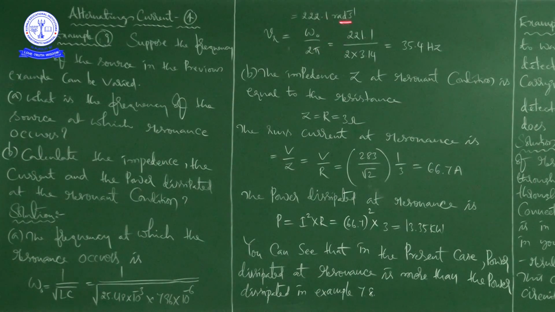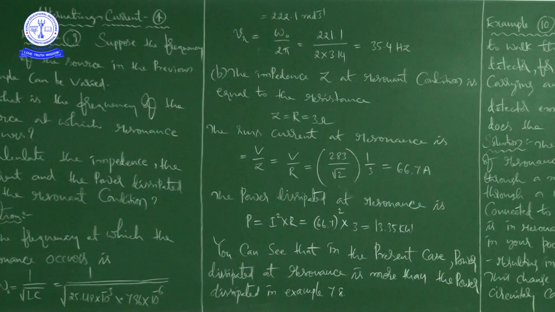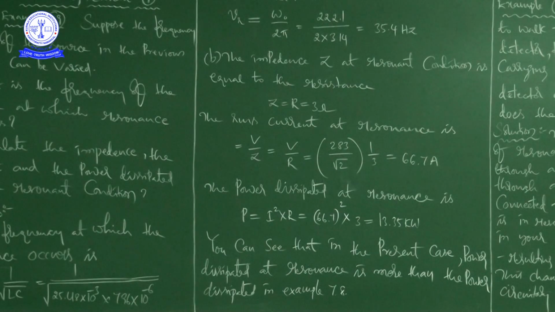Omega naught we calculated as 222.1, and pi value is 3.14. So 222.1 divided by 2 into 3.14 is equal to 35.4 Hz.